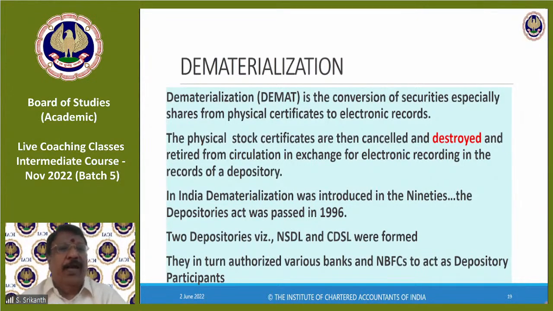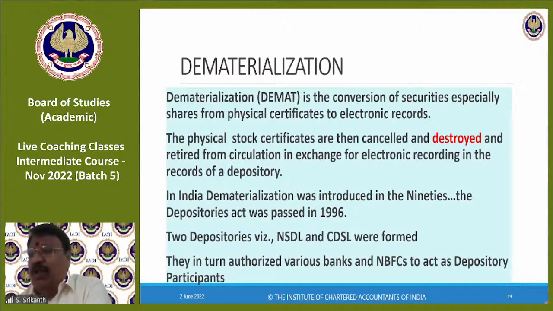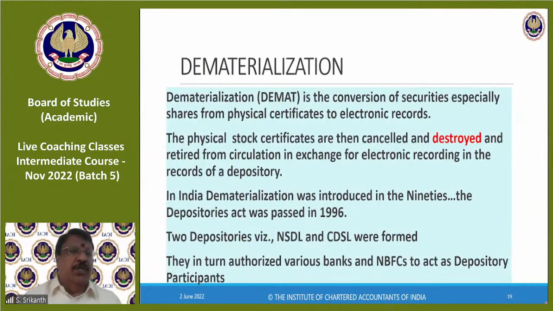The point I'm trying to make is once UTI went away, automatically, when the new set of mutual funds came, they were in digital form. Nobody got unit certificates. The minute you purchased a mutual fund, say 100 units, straight away your account was credited in the mutual fund, and the mutual fund gave you a statement of account. And you are happy with it, right? Only for shares, there was a lot of fighting. But then finally, NSE ensured 100% dematerialization, and all listed companies' shares were dematerialized.